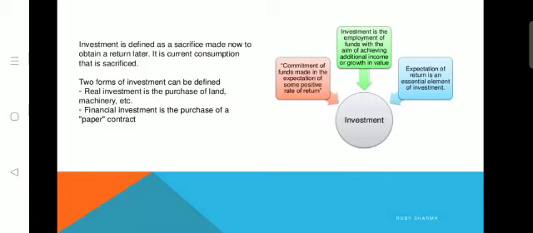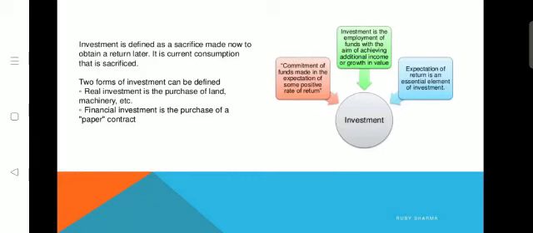When you purchase any commodity, you sacrifice some of your need. But investment is considered as consumption being sacrificed in order to obtain some returns in the later period, in the future period, to earn profit, to achieve additional income in the future period, or to have additional growth in the value of what you are holding now, through the employment of money.